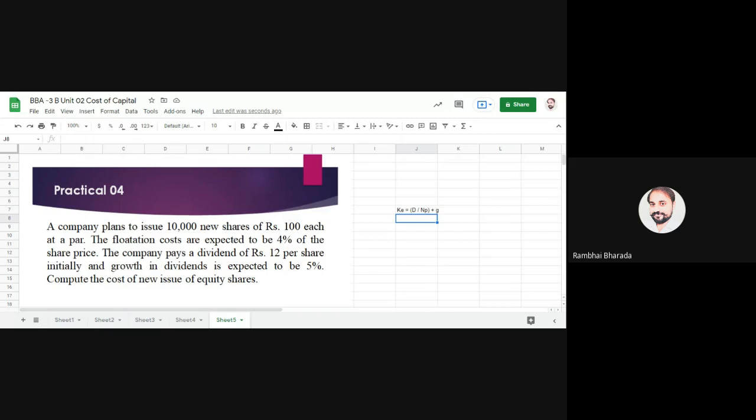It is already mentioned in the third line: dividend of rupees 12 per share. So here we write 12 divided by NP. NP means net proceeds. Here net proceeds means face value plus premium or less discount, less issue expenses.